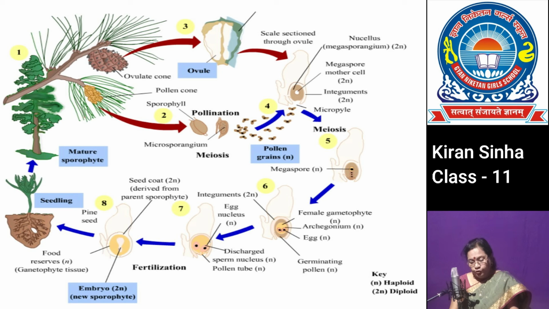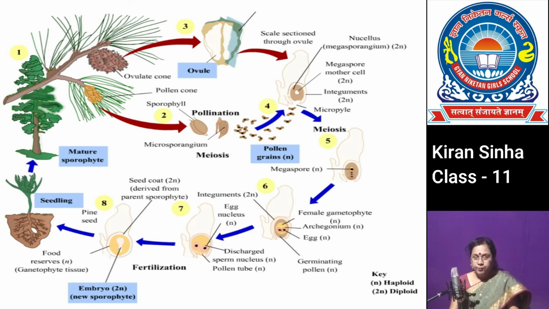The microsporophyll and megasporophyll bear the microsporangia and megasporangia. The microspore mother cell and megaspore mother cell undergo meiosis to form haploid microspores and megaspores. The microspore forms haploid pollen grains, the male gametes. The megaspore forms the female gametophyte, that is archegonia, the female gametes.